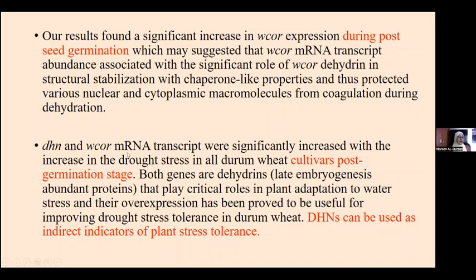The dehydrin and W4 messenger RNA transcripts also significantly increased with increasing drought stress. We noticed that at the 20% saturation level they showed maximum abundance of gene expression. And both of those genes play a critical role in adaptation to water stress, and their overexpression has proved to be a useful indicator of plant adaptation to